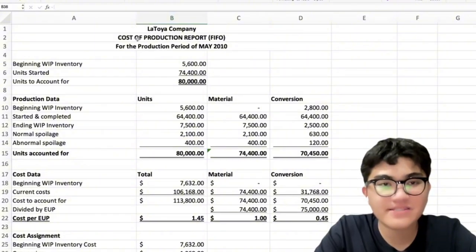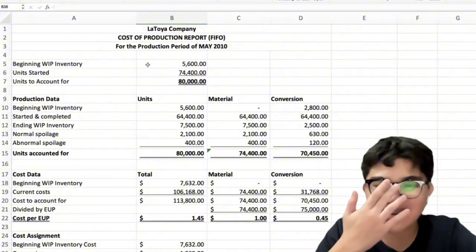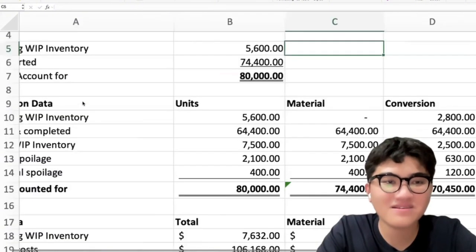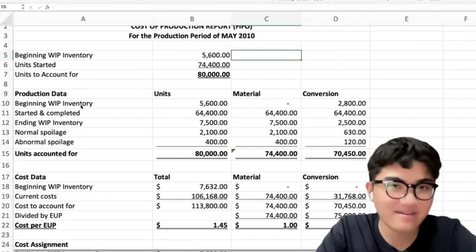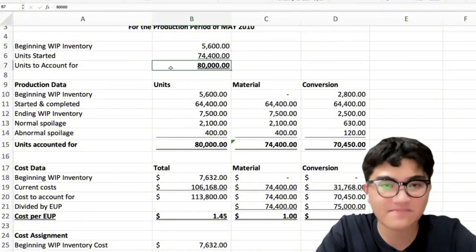Now, let's proceed to the cost of production report of Latoya Company using the first in, first out method, or the FIFO. This is for the production period of May 2010. Sorry guys, I wasn't able to write it down, but that's fine. Okay. So for the beginning work in process inventory, we have 5,600. Okay? Units started 74,400 with a total of 80,000.